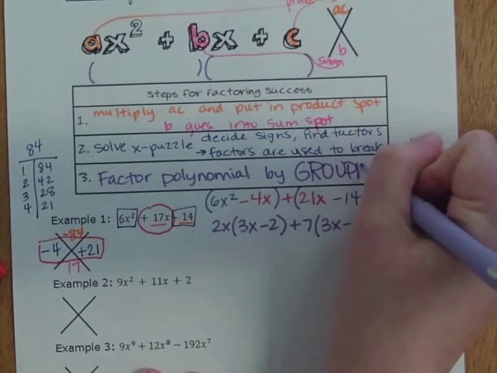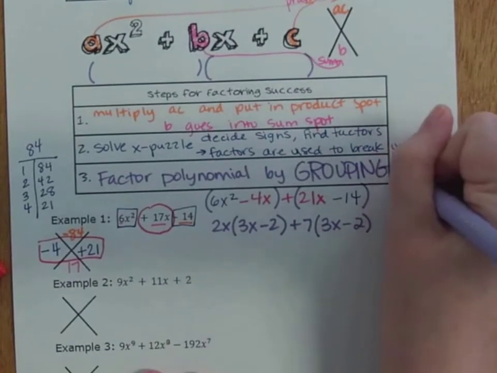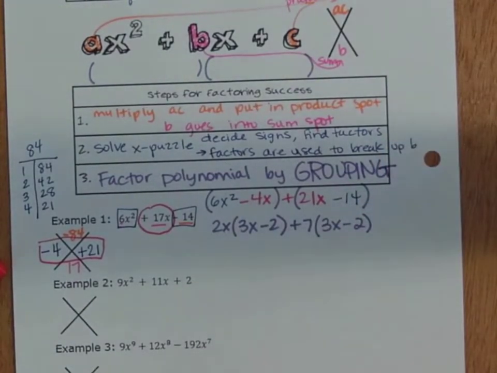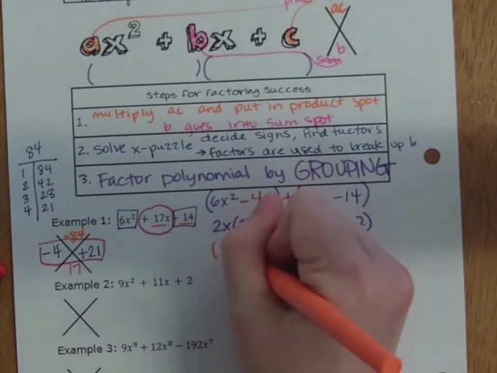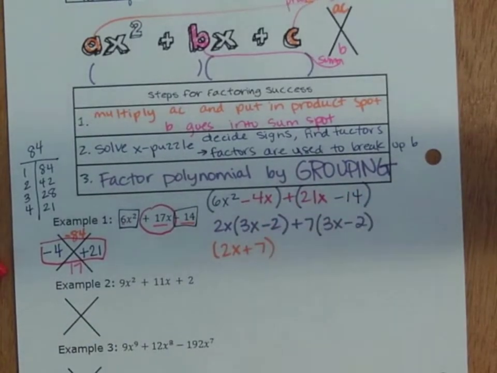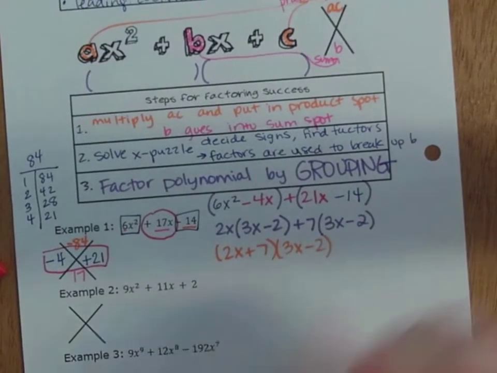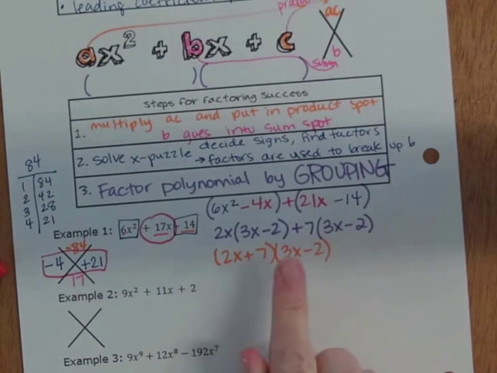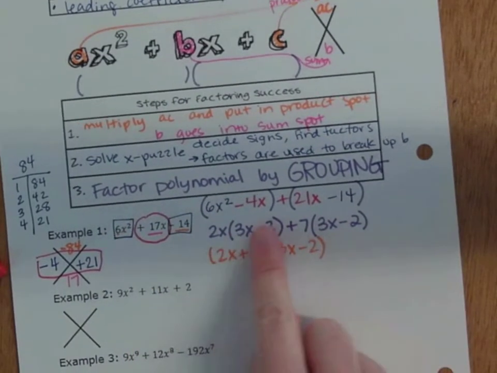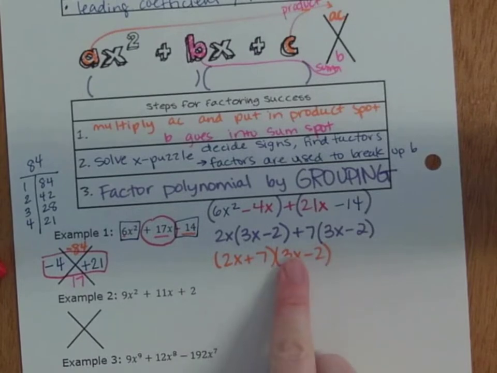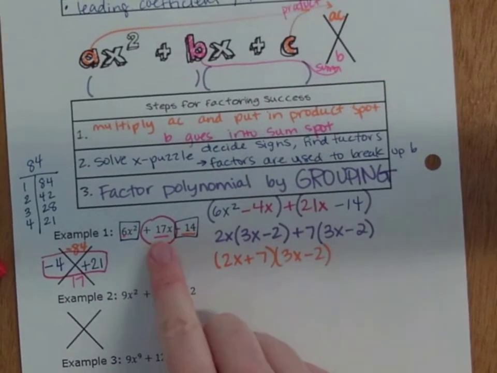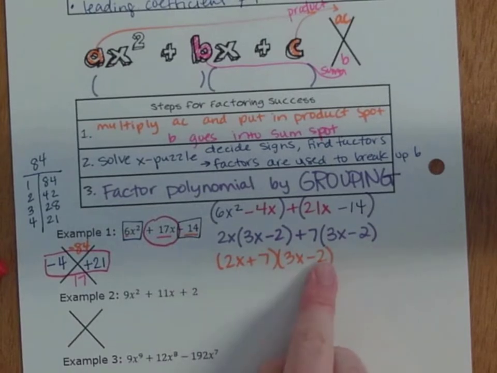And I'm going to write grouping real big so you know it's not optional. So my first group and my first binomial pair, 2x plus 7, and my second would be 3x minus 2. And you can check by foiling. 2x times 3x, 6x squared. Outside would be negative 4x, inside would be positive 21x. Combine those, you get 17x. 7 times negative 2 is negative 14. Okay.